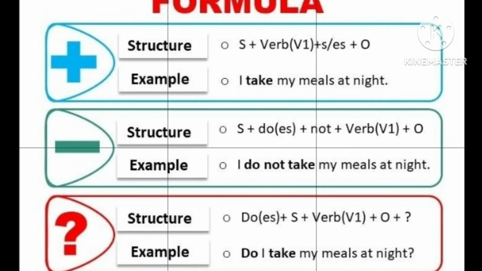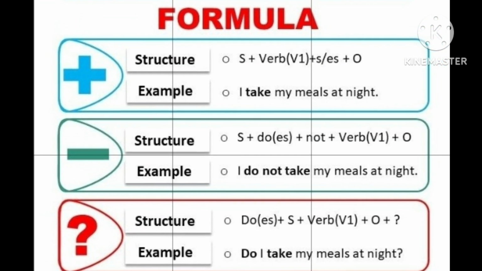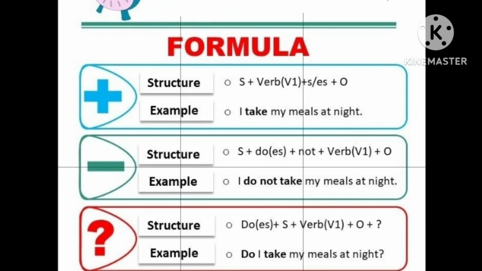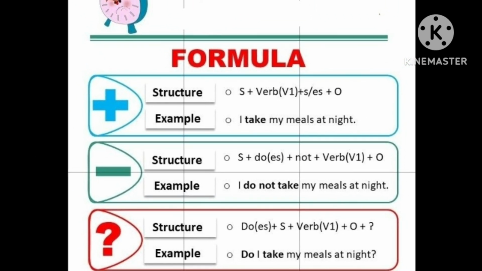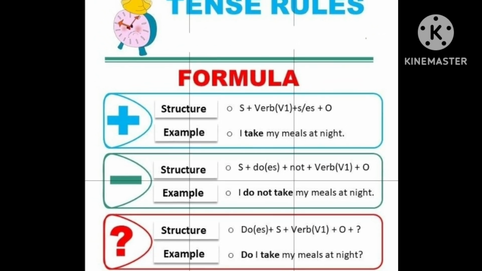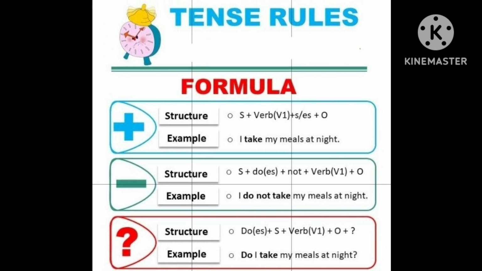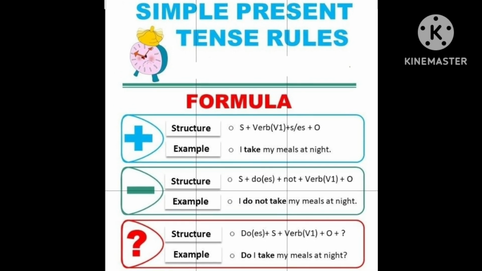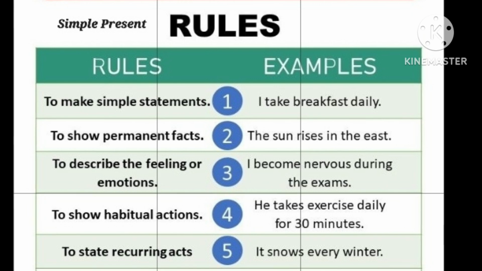Suppose the sentence is interrogative or question-like, then do or does will come first, then the subject, verb, and the object. Do or does is based upon the subject. Do I take my meals at night can be the example for this interrogative sentence.